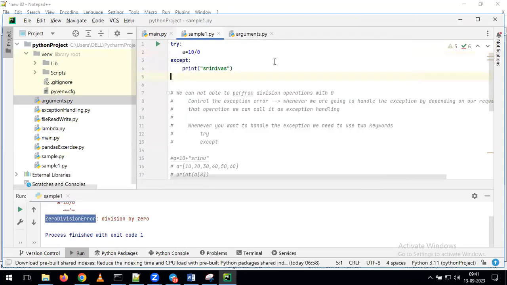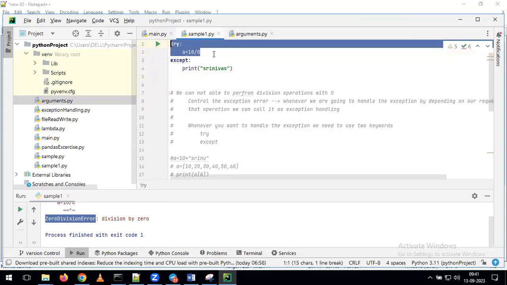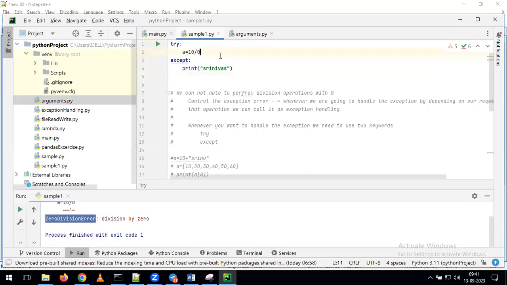Indirectly, in the try block, we are giving all the lines of the code where we are expecting the error. Coming to except, whenever we get the error, the operation you want to perform is the information we give in the except block. Now tell me, if I run this program, what will happen? Will it give the error or any kind of output?